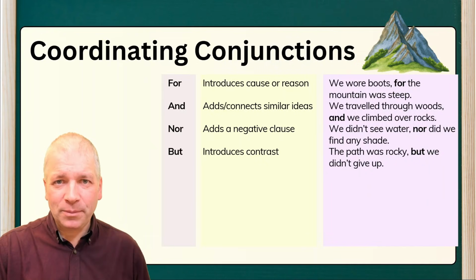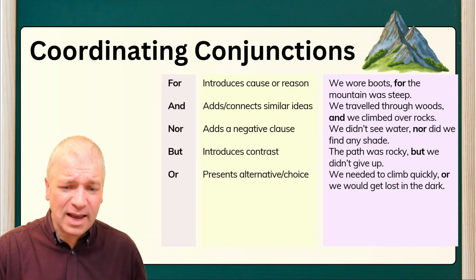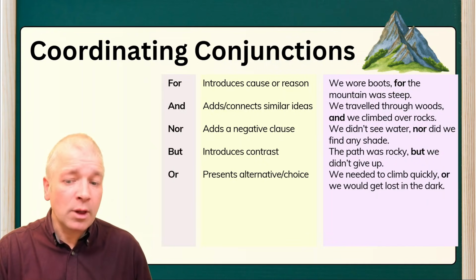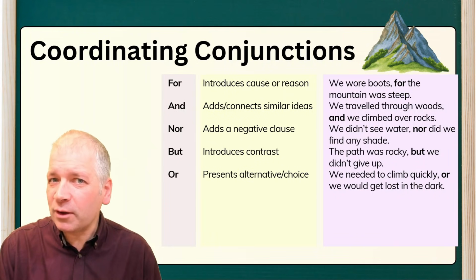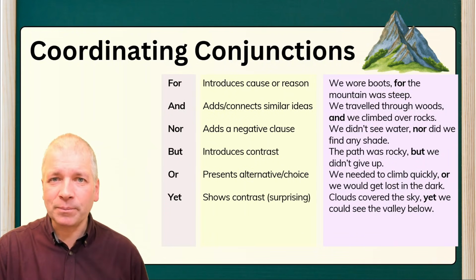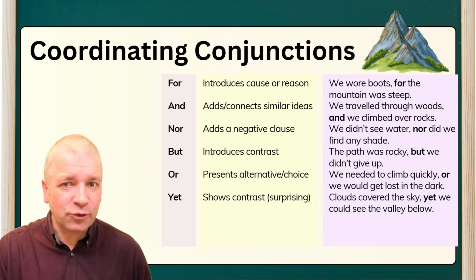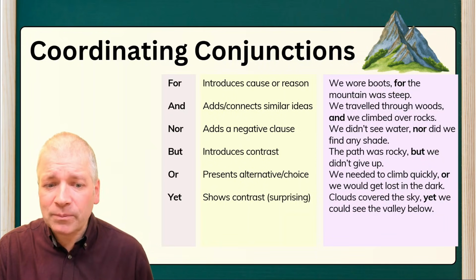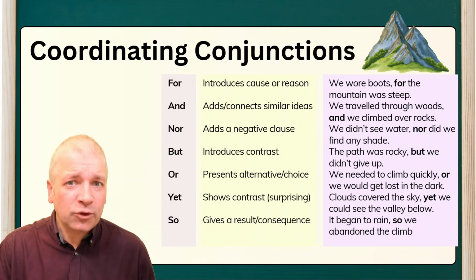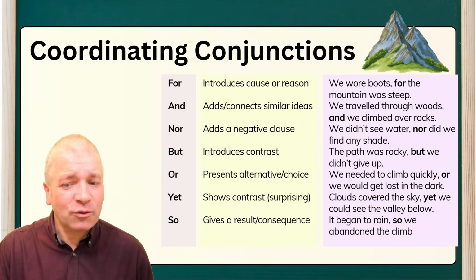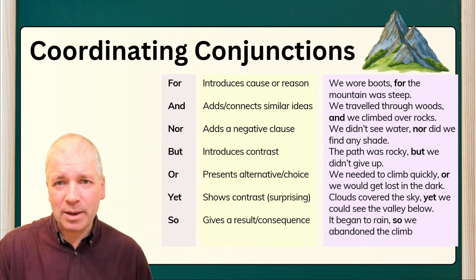We don't stop. Or presents an alternative or a choice. We needed to climb quickly, or we would get lost in the dark. That was the alternative if this did not happen. Yet shows a contrast, sometimes a surprising contrast. Clouds covered the sky, yet we could see the valley below. Maybe we hadn't expected to. And so gives a result or a consequence. It began to rain, so we abandoned the climb.